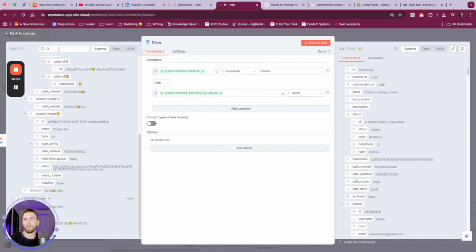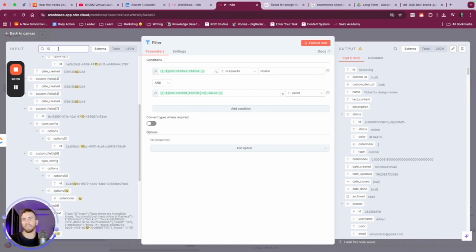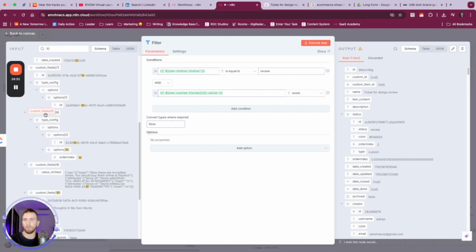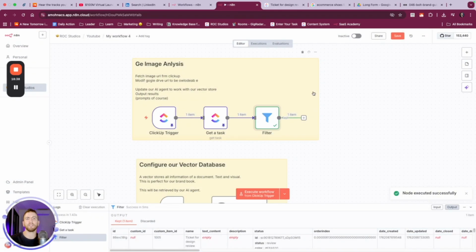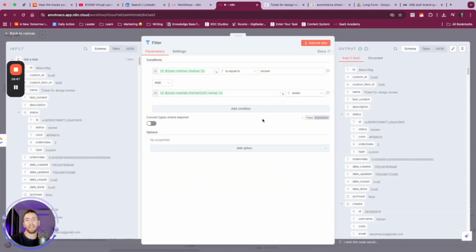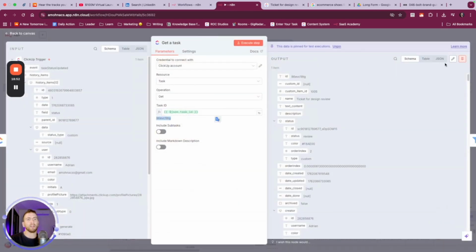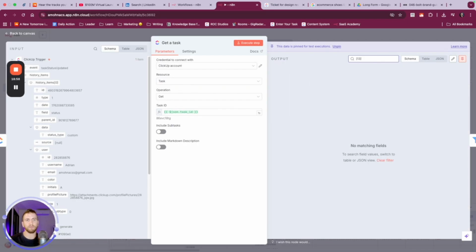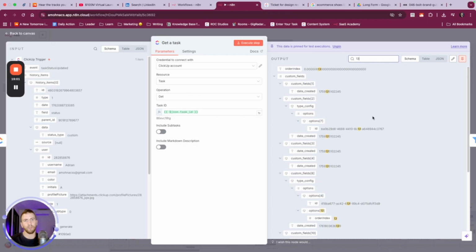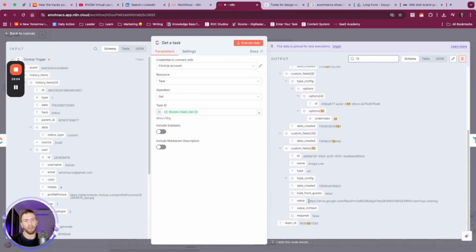Because when we look at these other fields, at least in the instance of ClickUp, if a value is missing, it will just not be there. There will be a name, options, and it should still pass. Great. So now what we noticed is the URL. So let's actually do some analysis here. Let's find custom field 13. And let's actually look at the URL that we get here.